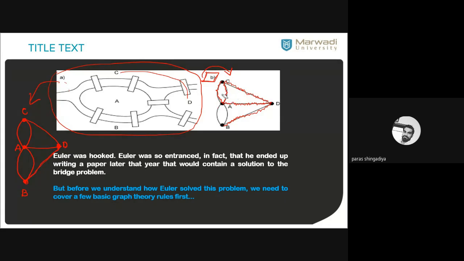Here in this picture, when is it possible? If I want to make such a closed walk in which every edge comes exactly once, and it should be a closed walk. So when it is possible in this picture, in this case I have to add some more edges.